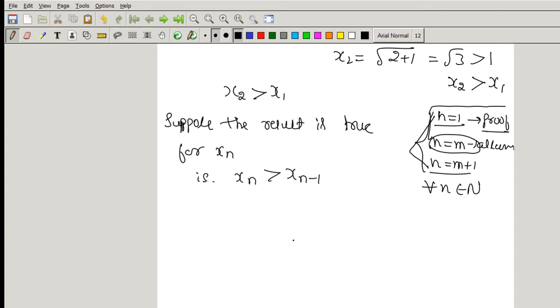We have to assume that the result is true for the nth term. Now we have to prove it for the n plus 1th term.